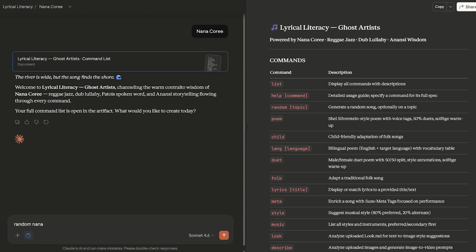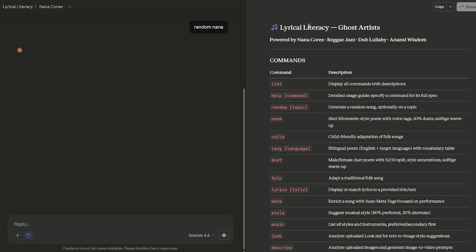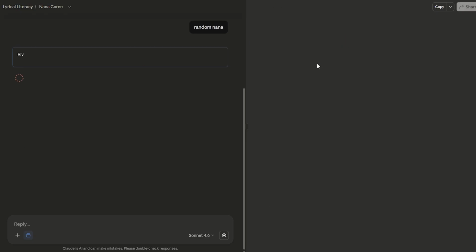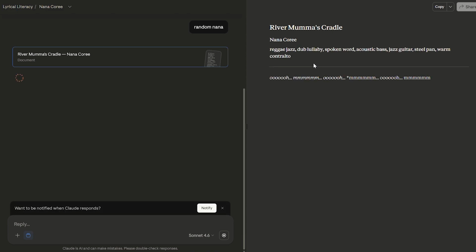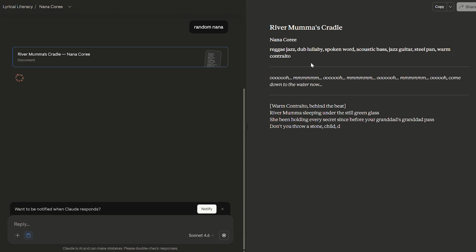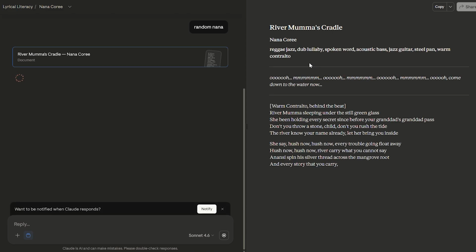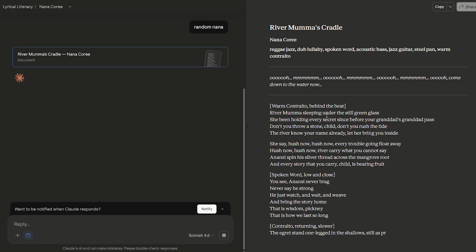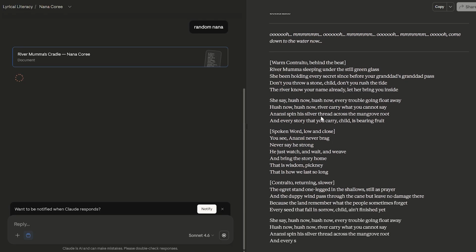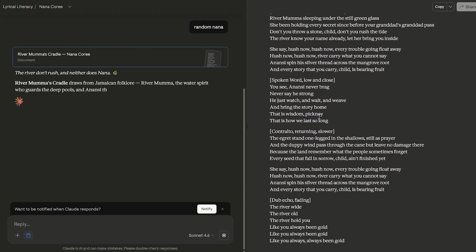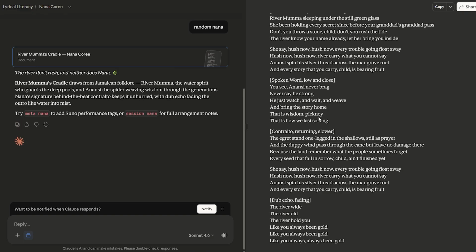The fastest way to start is the random command. Just type random Nana and hit enter. The tool will generate a complete original song in Nana's style. You'll see style tags at the top, a short vocal warm up, and then full lyrics. Notice the tool picks the genre, the instruments, even the vocal warm up automatically. You didn't have to set anything. That's the power of this artist modifier.